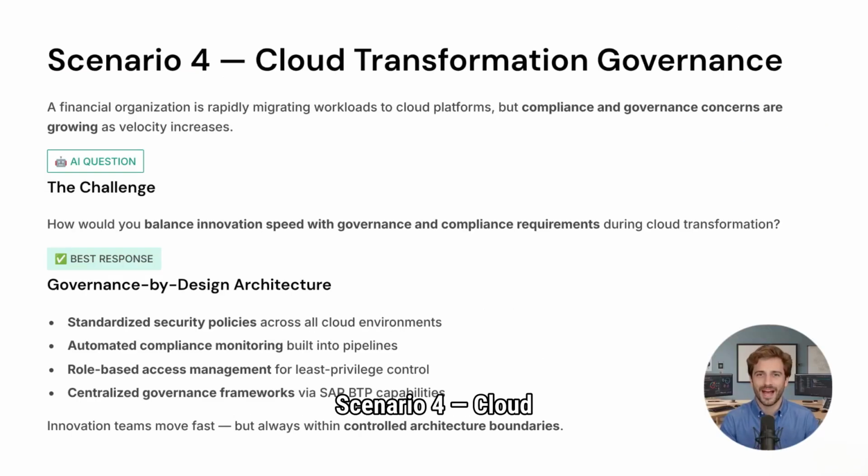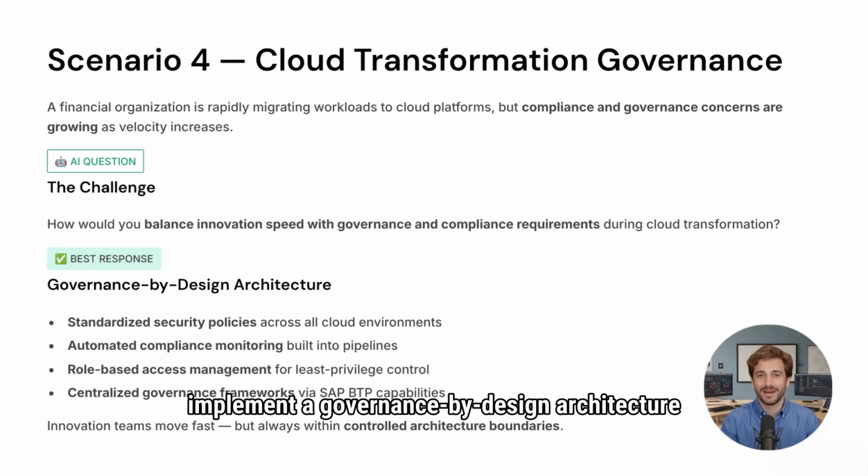Scenario 4, Cloud Transformation Governance. A financial organization is rapidly moving workloads to cloud platforms, but compliance and governance concerns are increasing. AI role play. Question: how would you balance innovation speed with governance and compliance requirements? Best response: I would implement a governance-by-design architecture approach.